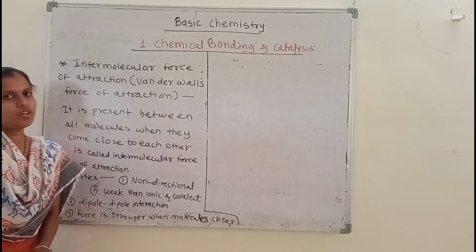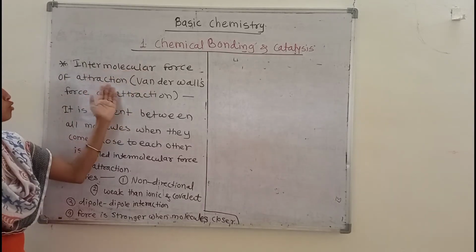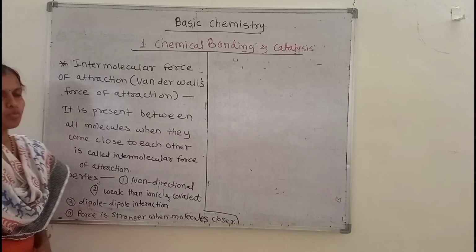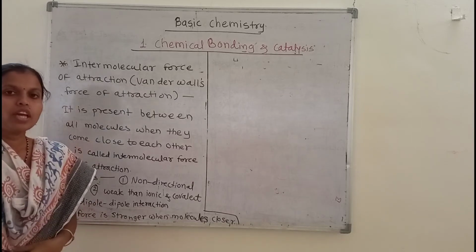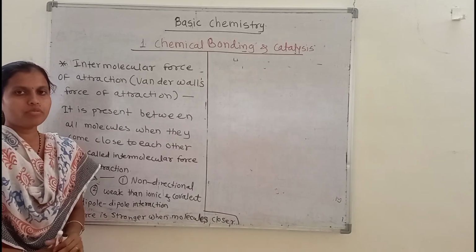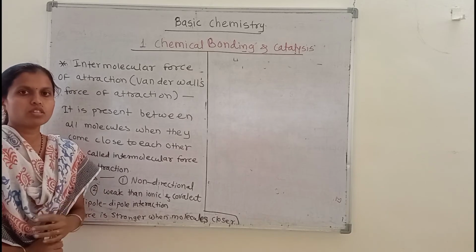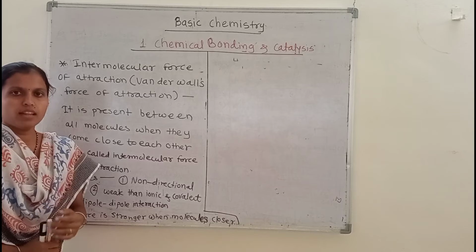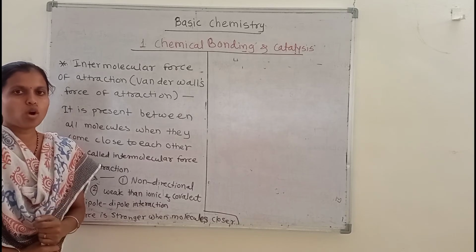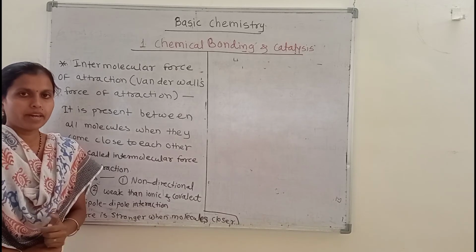In today's session, we discuss intermolecular force of attraction, that means the van der Waals force of attraction. In the previous video, we discussed different types of valencies. We discussed four types: first electrovalency, then covalency, next coordinate valency, and metallic bonding.